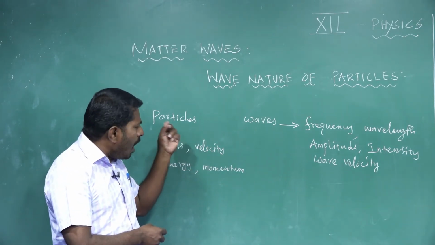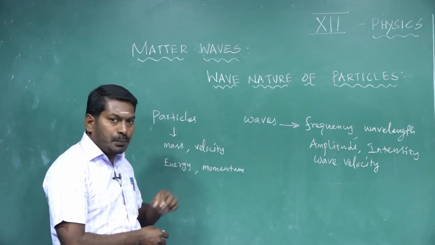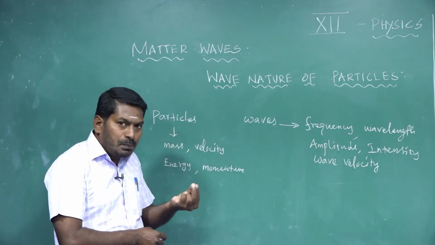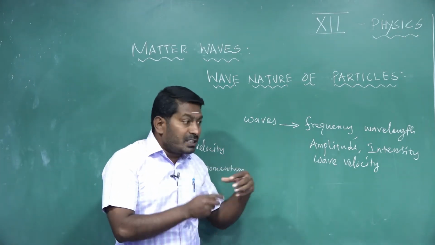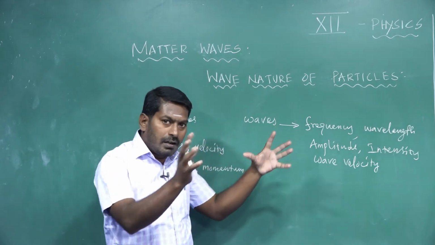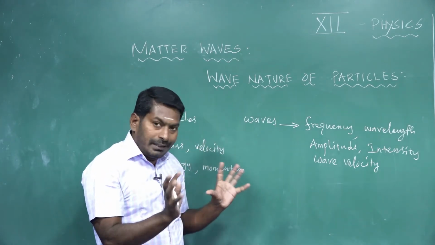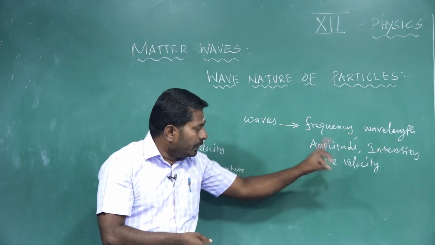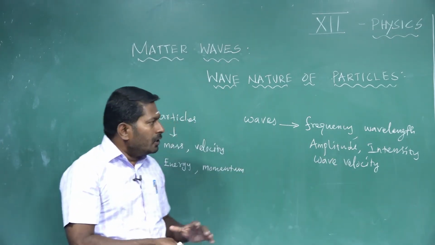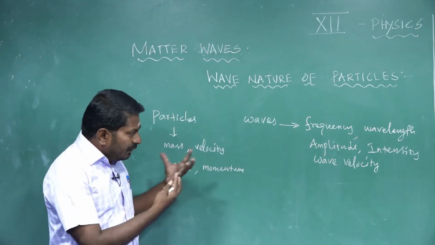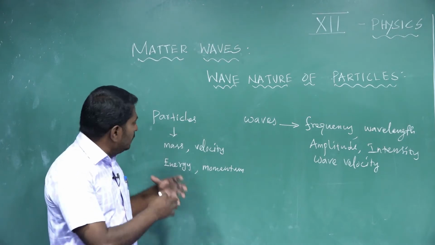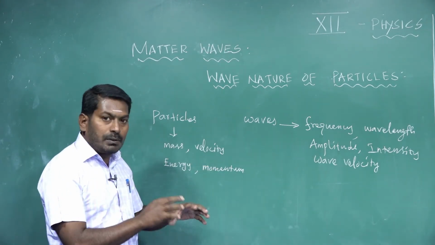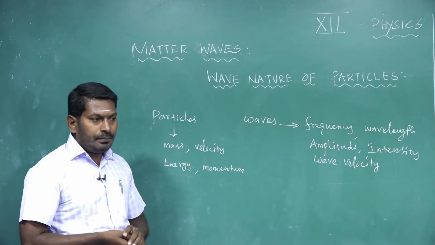A particle occupies a definite position in space, but it is very small in size. But waves spread out in space and occupy a larger region, and they are specified by frequency, wavelength, amplitude, intensity, and wave velocity. So already we learned that the particle and wave concepts are entirely different.